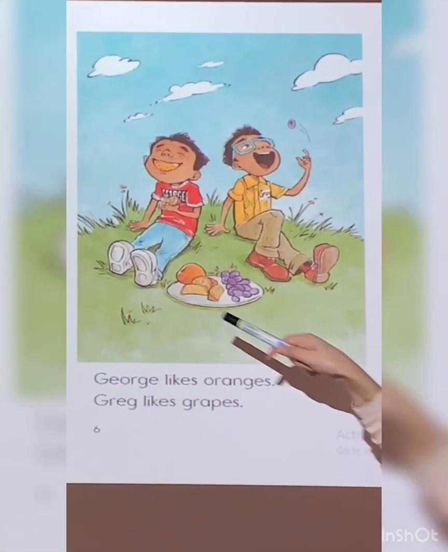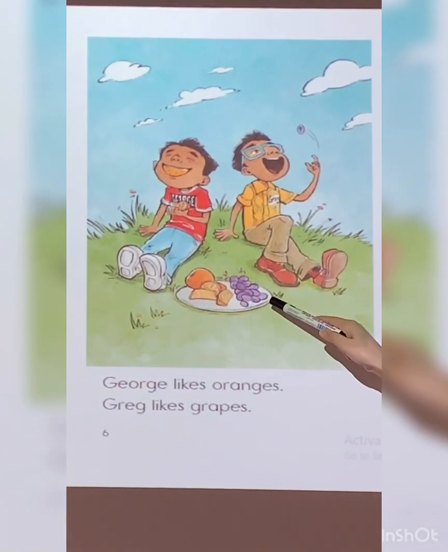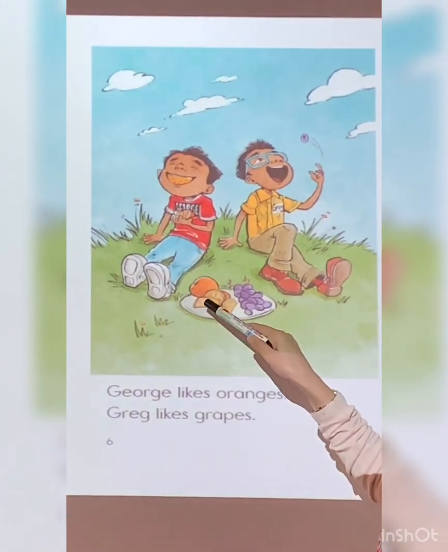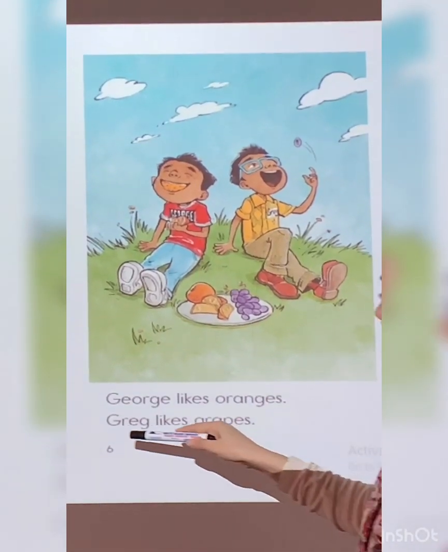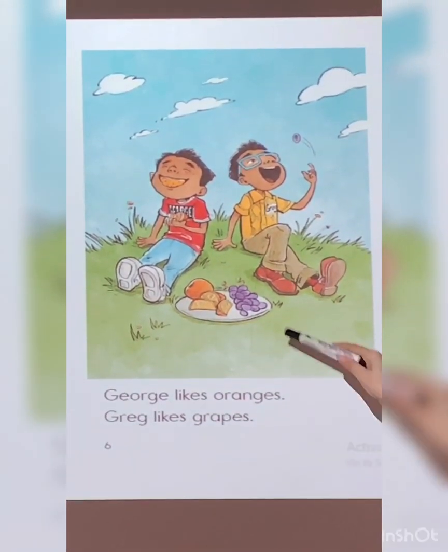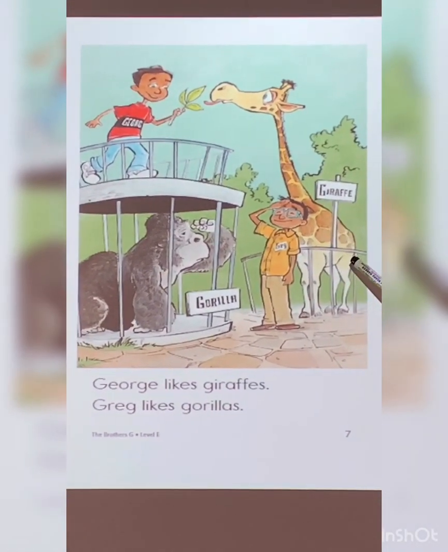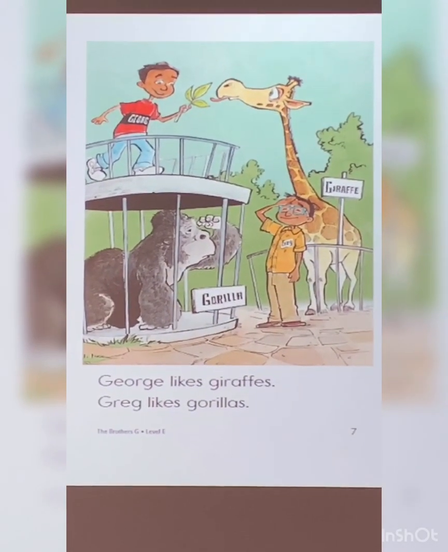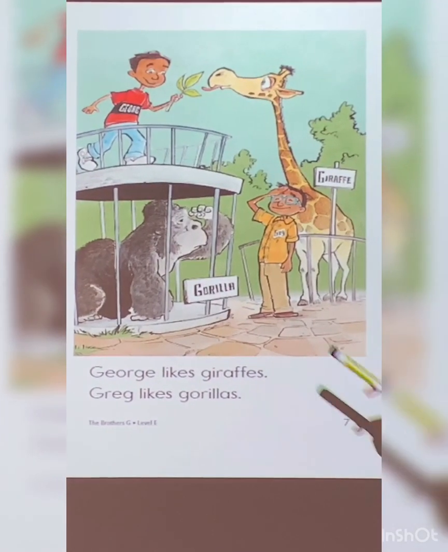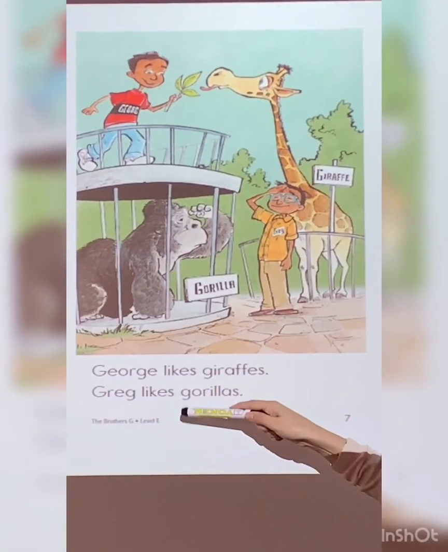So what do we have here? What's this? Orange and grapes. Who likes orange? George likes oranges. Greg likes grapes. What's this? A giraffe. And there is a gorilla. Who likes the giraffe and who likes the gorilla? I think you know now. George likes giraffes. Greg likes gorillas.